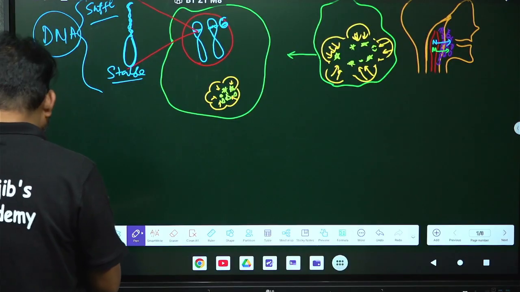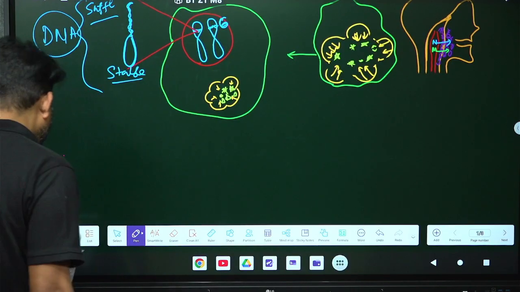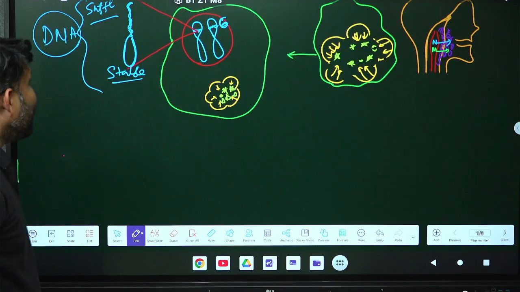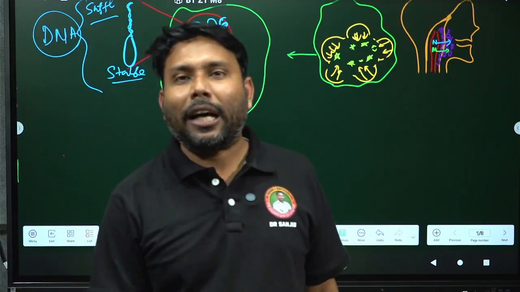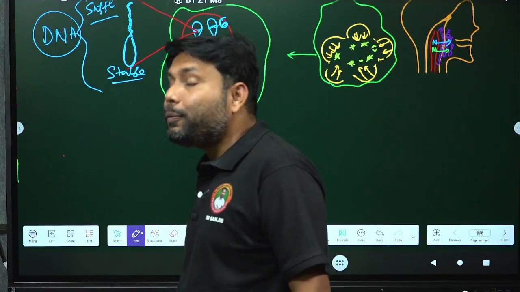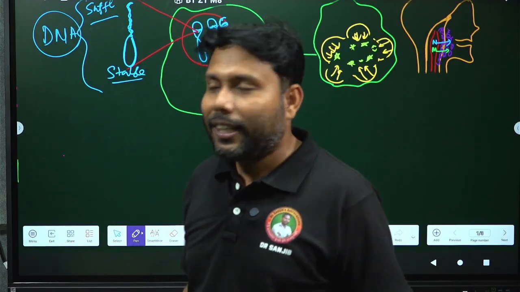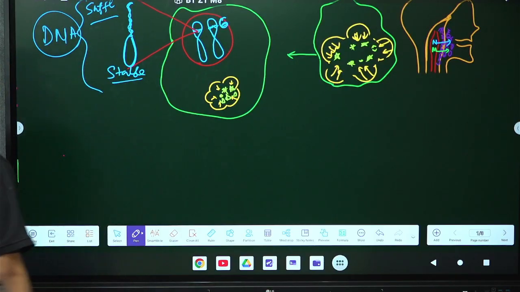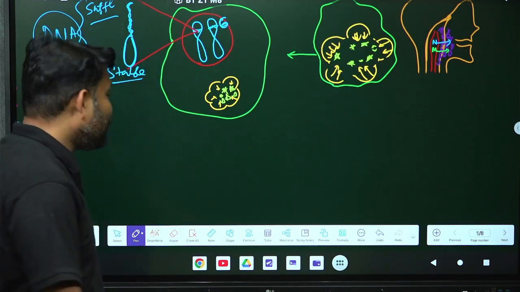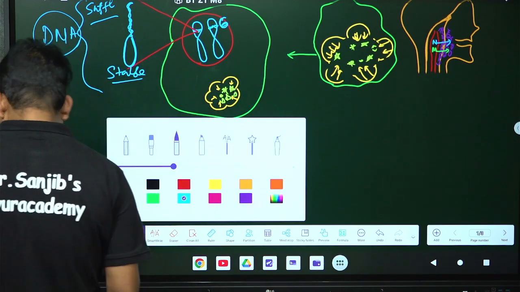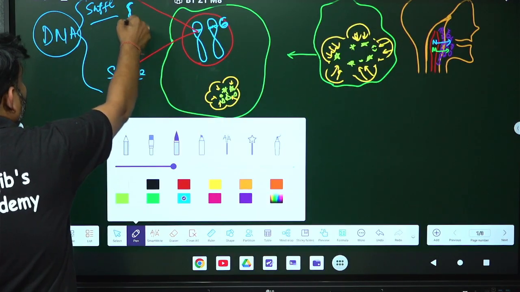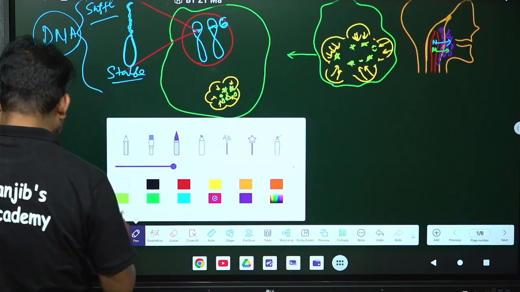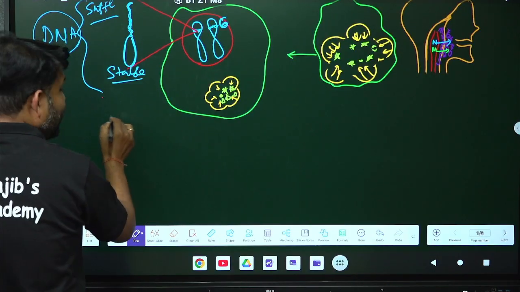So from the DNA, from this part, from the chromosome number 6 by the genetic expression, you will get what? There will be formation of messenger RNA, and when this messenger RNA will be formed from the DNA, these messenger RNA will be of different kinds. Let me draw. Suppose this is a genetic material DNA, and from DNA messenger RNAs are formed, and these messenger RNAs are of different kind. So as I have already told, this part is suppling, unstable, and this part is stable part. Then let me draw three kinds of messenger RNA.